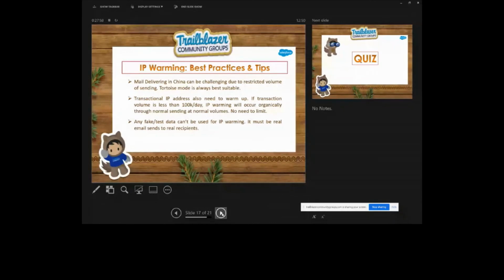Or if you have just 20,000 recipients, you can divide your volume: in the first or second week, you send 3,000 or 4,000 emails, and then in the third or fourth week you slowly send 8,000 or 10,000 emails.